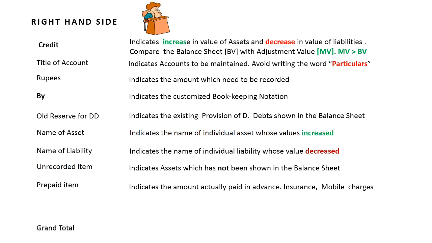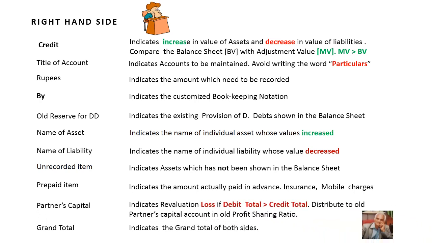Now in this case, you have to insert the debit total and the difference is what we call the revaluation loss. This loss should be transferred to partner's capital account in the profit sharing ratio. You know how to do it. If the debit total is greater than the credit total, it is the revaluation loss. Thank you.